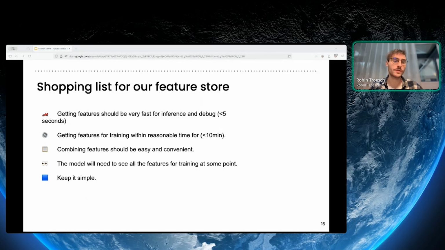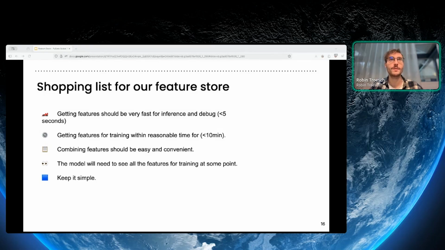Combination of features should be easy and convenient. It should be a seamless approach. And finally, this came as a requirement from Electricity Maps' history. We wanted to keep models very simple, and this meant that the model will have to see all the features for training at some point. We trained very simple linear models, and that meant that we needed to materialize all the features in memory at some point.